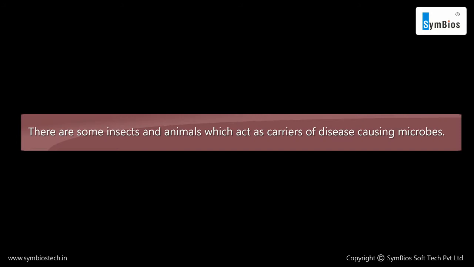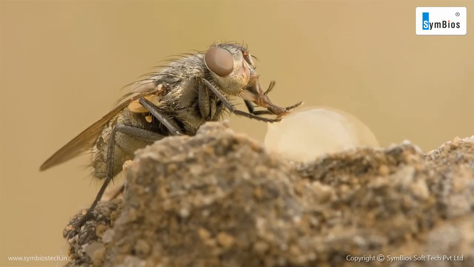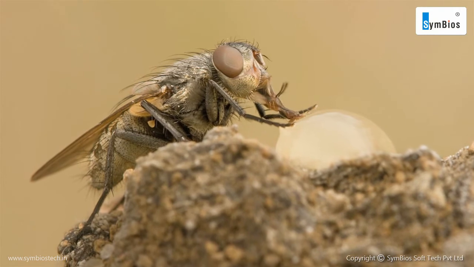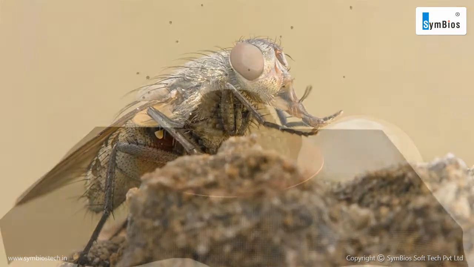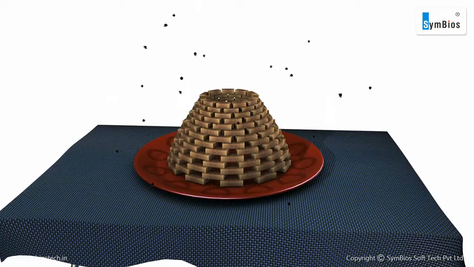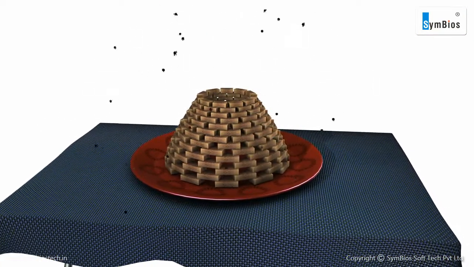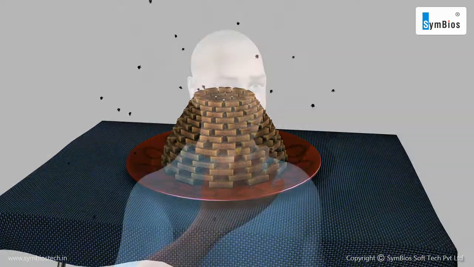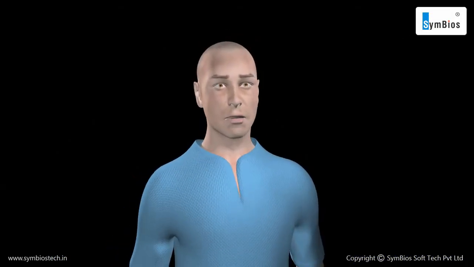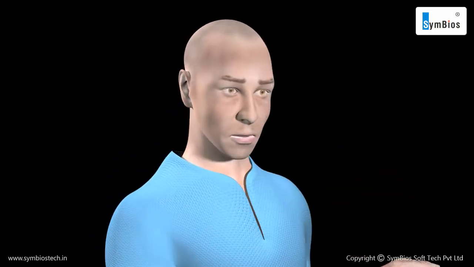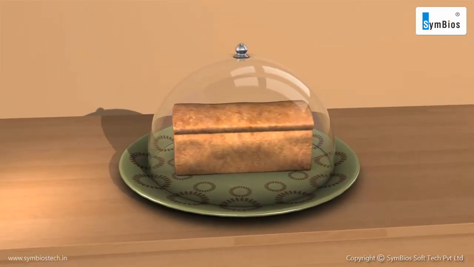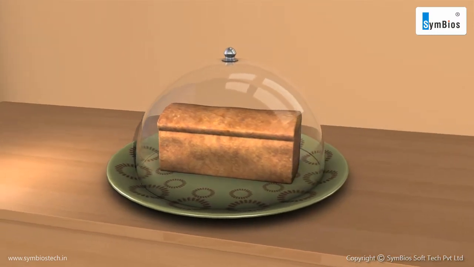There are some insects and animals which act as carriers of disease-causing microbes. Housefly is one such carrier that sits on garbage and animal excreta. Pathogens stick to their bodies. When these flies sit on uncovered food, they may transfer the pathogens. Whoever eats the contaminated food is likely to get sick. So, it is advisable to always keep food covered.